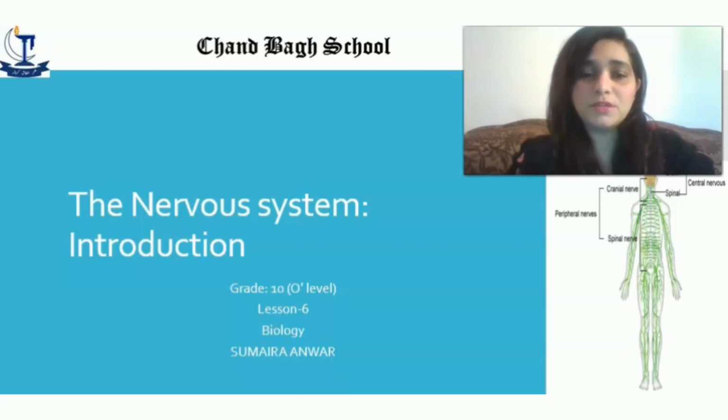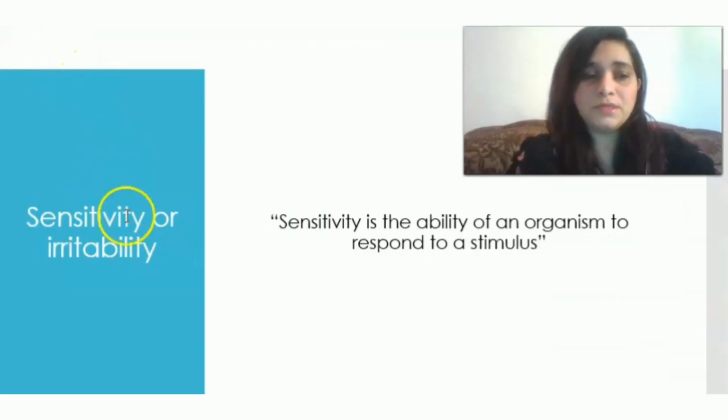Today we are going to start our next chapter, that is the nervous system. This is lesson 6 for the grade 10 students. First of all, we will discuss sensitivity. It is also known as irritability. Now what is meant by sensitivity?